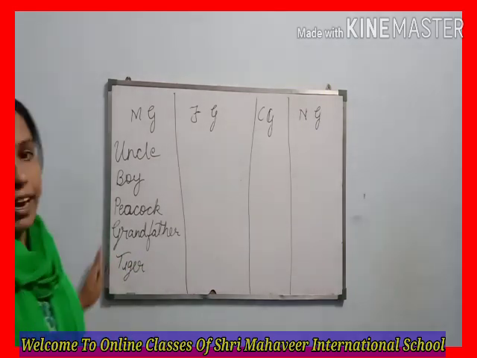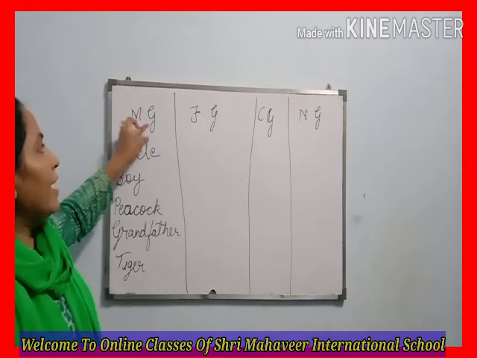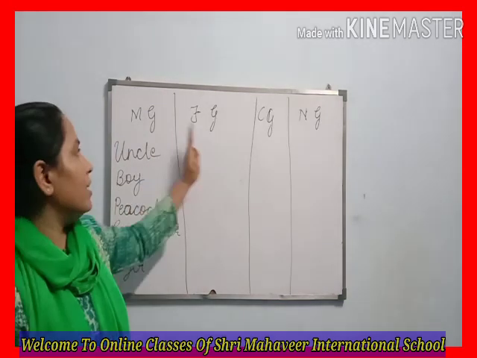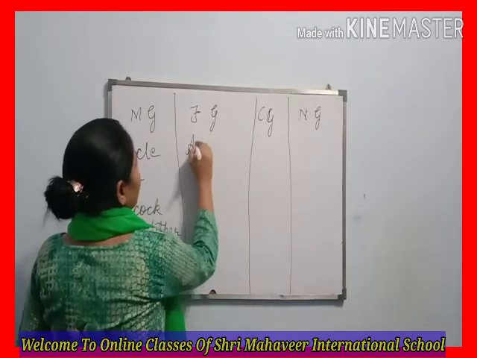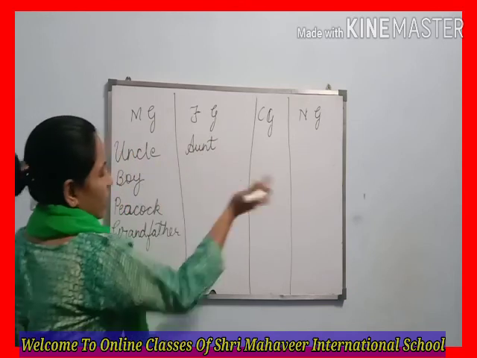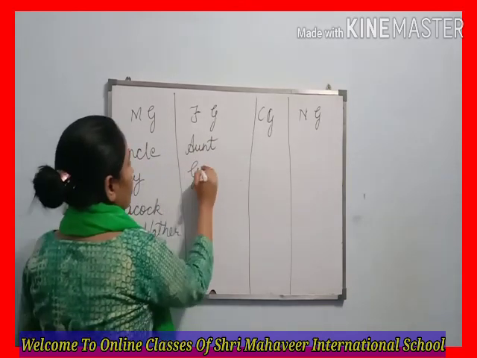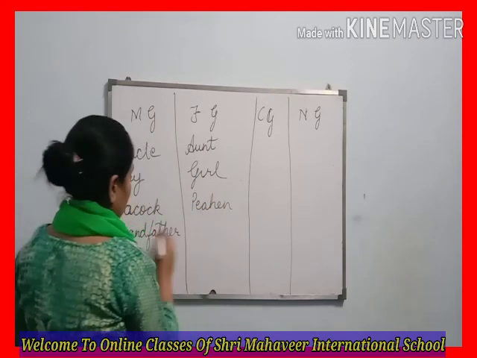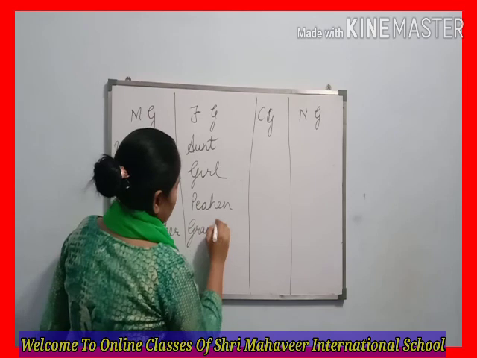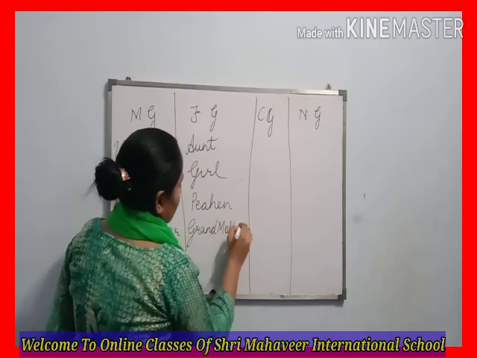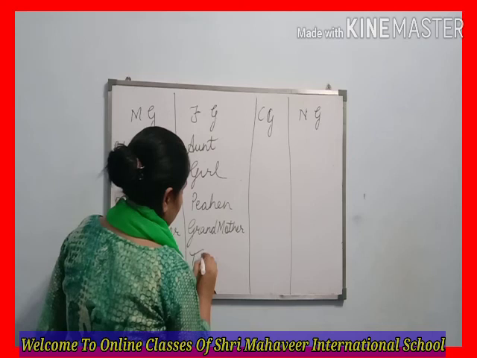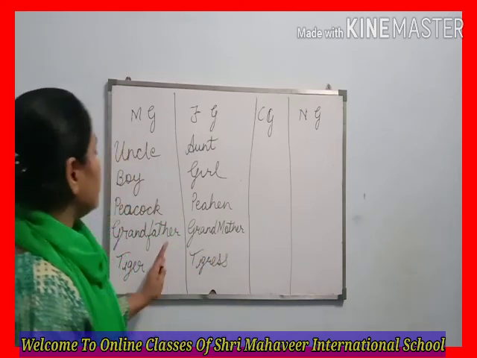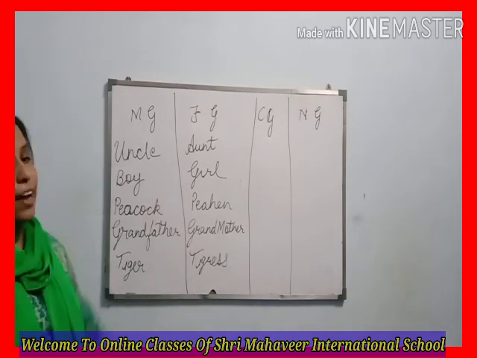These are all examples of male gender, it means masculine gender. I convert these masculine genders into feminine. Uncle becomes aunt, boy becomes girl, peacock becomes peahen, grandfather becomes grandmother, tiger becomes tigress. So these are the changing genders of masculine and feminine.